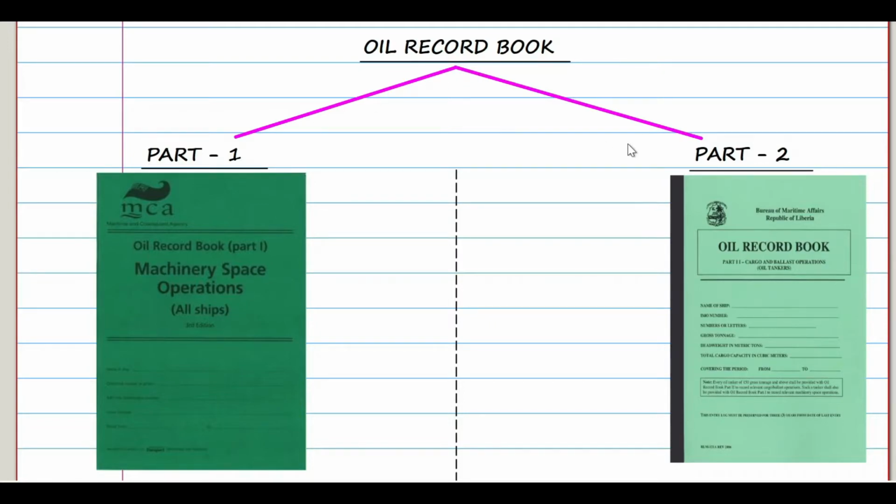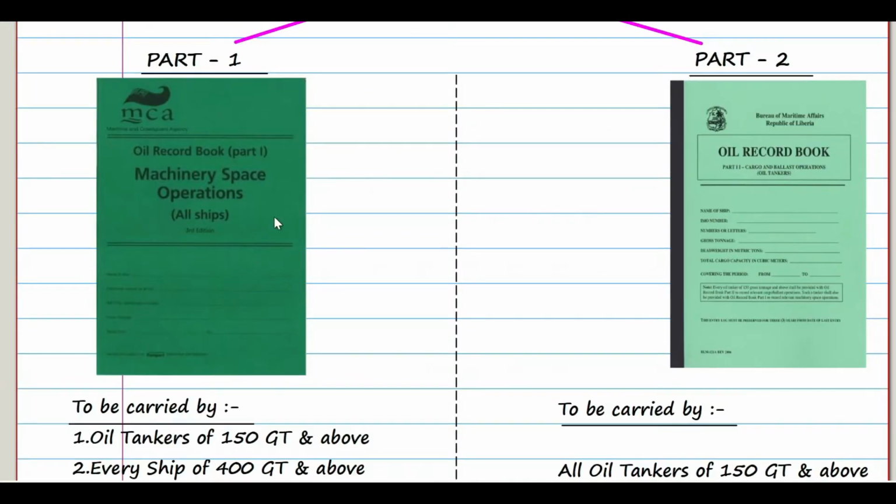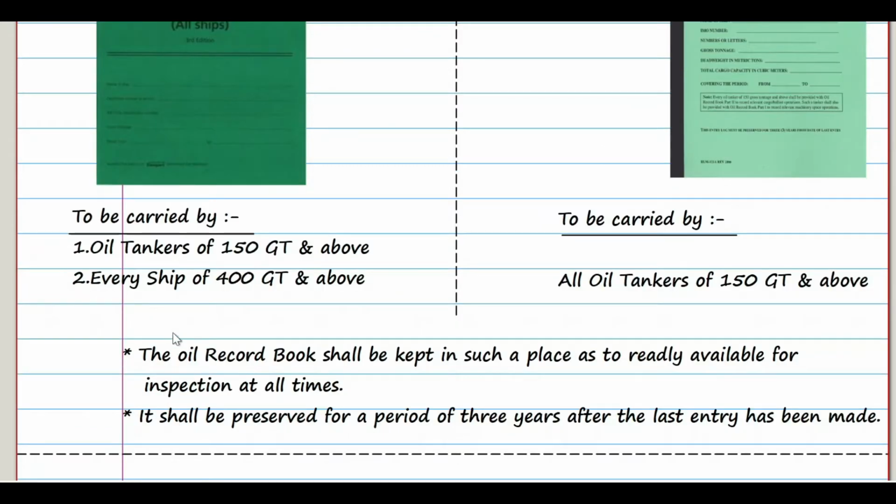It has two parts, part 1 and part 2. Part 1 is to be carried by oil tankers of 150 gross tonnage and above, and by every ship of 400 gross tonnage and above. And part 2 is mandatory for oil tankers of 150 gross tonnage and above. I have written two notes over here. The oil record book shall be kept in such a place as to be readily available for inspection at all times. It shall be preserved for a period of 3 years after the last entry has been made.